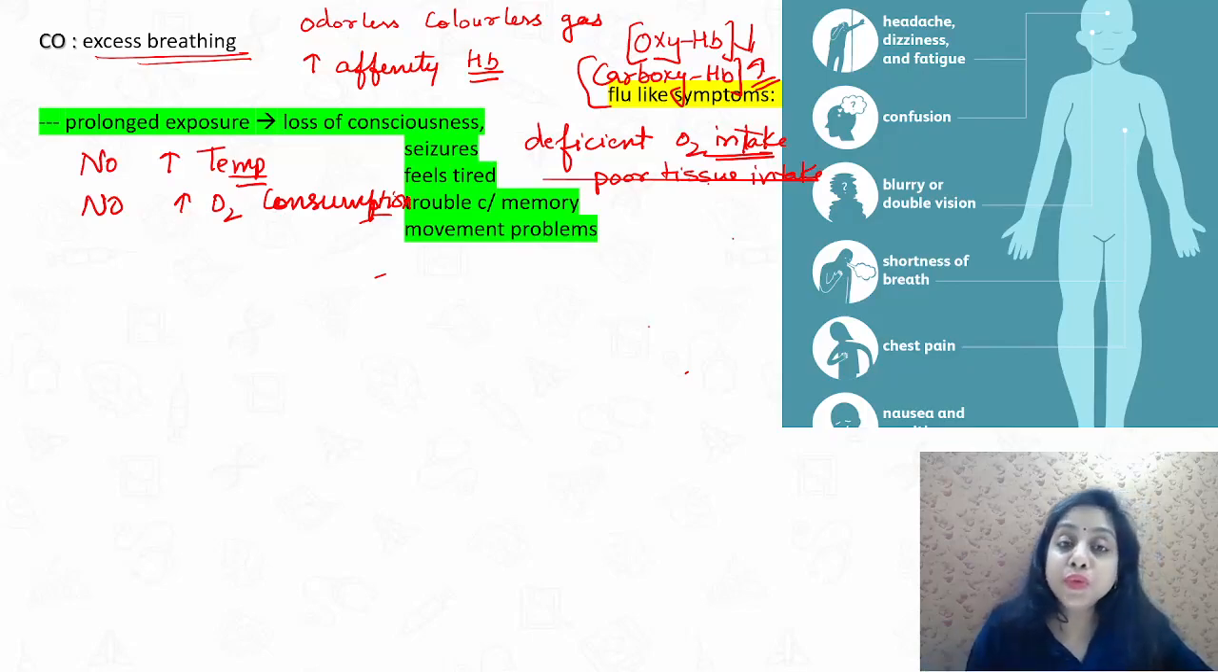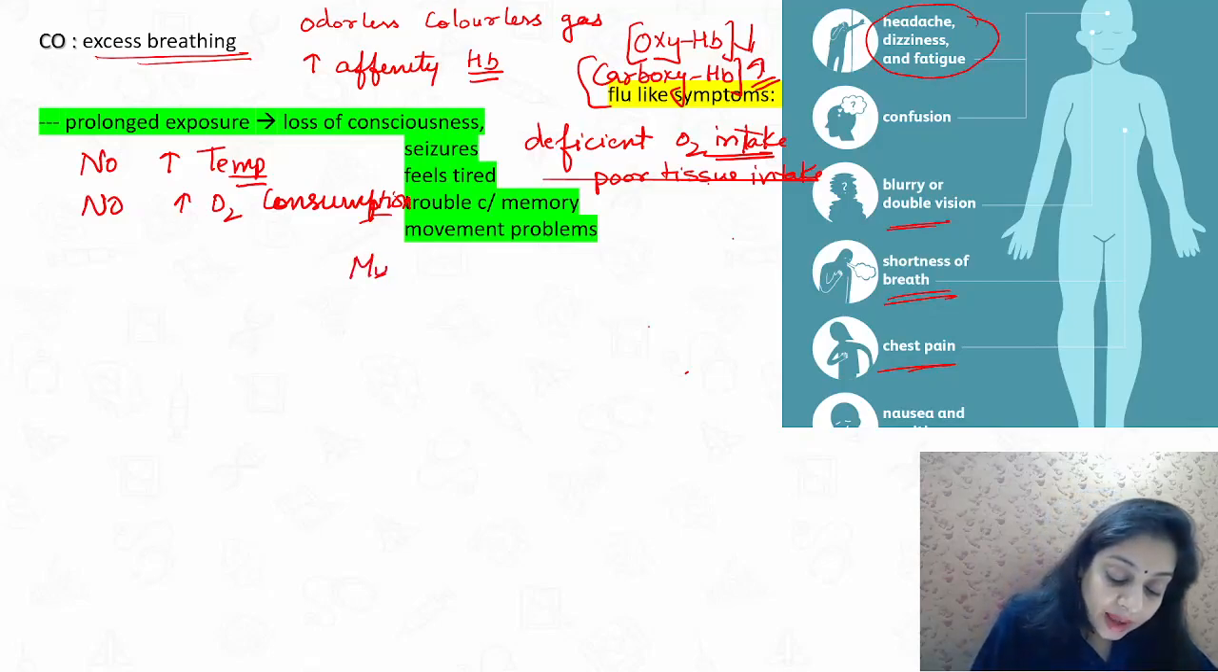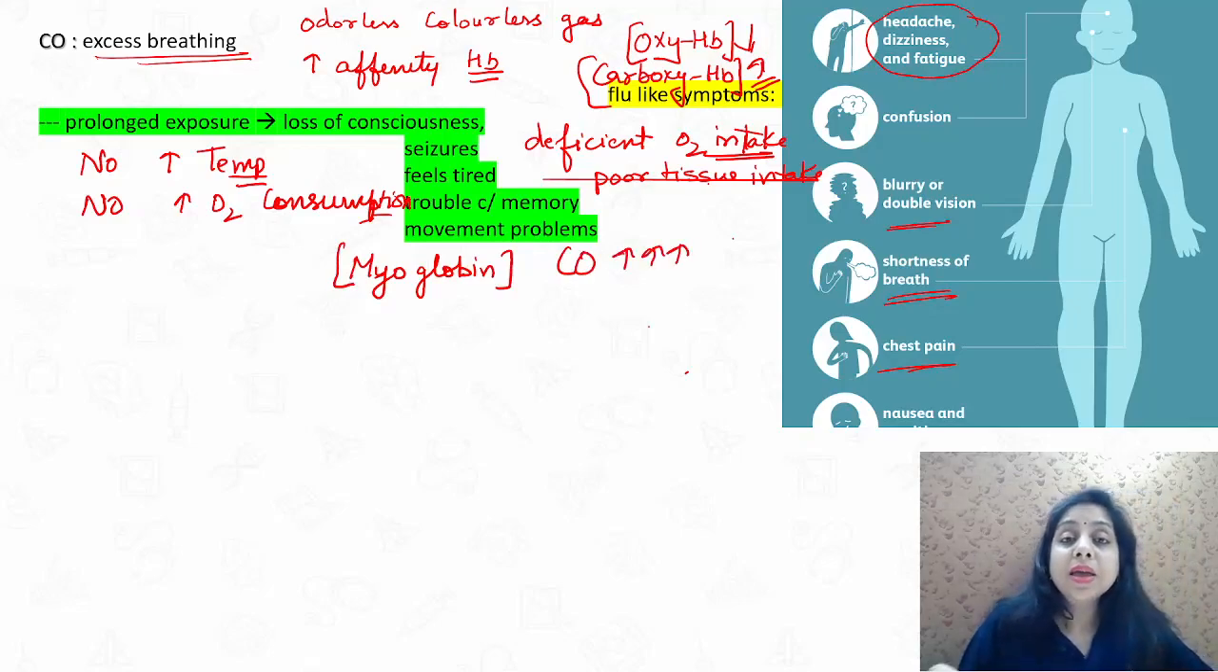It gives flu-like symptoms, like the patient will have headache, dizziness, fatigue, weakness, confusion, shortness of breath, chest pain, right? Blurry and double vision. One more important point to make here is carbon monoxide is produced because of the unburnt particles, right? And other than the hemoglobin, it has very, very high affinity for the myoglobin. Myoglobin's affinity for carbon monoxide is way higher as compared to the hemoglobin.